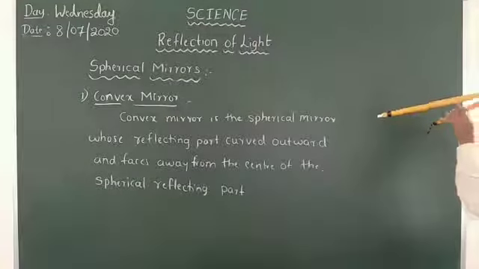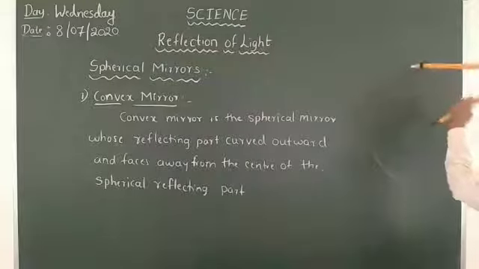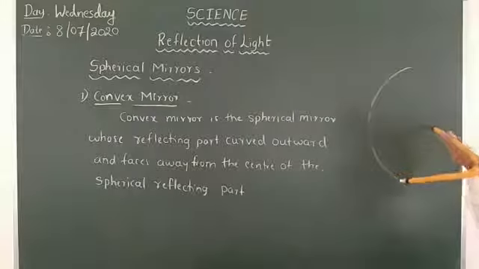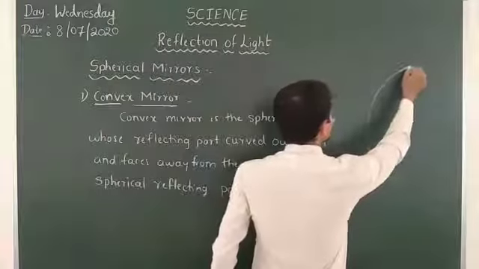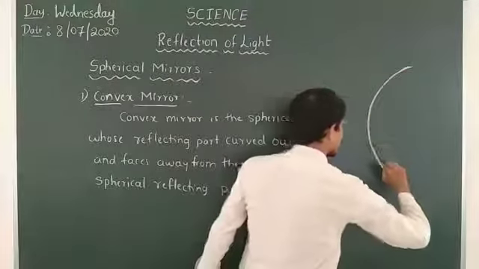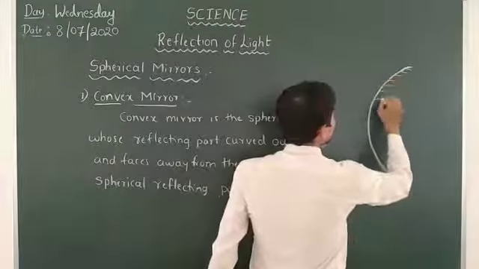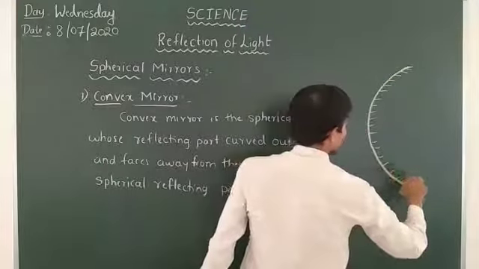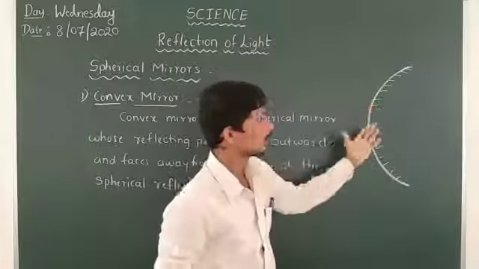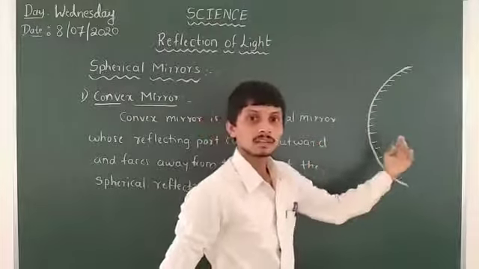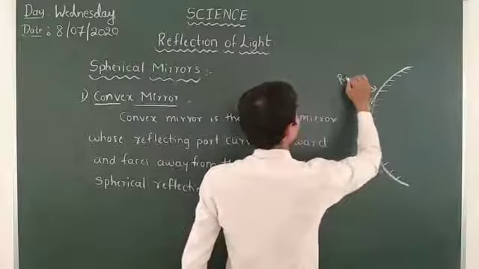This is the representation of a convex mirror. Here it is the opaque part, and this part is the reflecting part. The reflecting part is curved outward and the opaque part is curved inward.